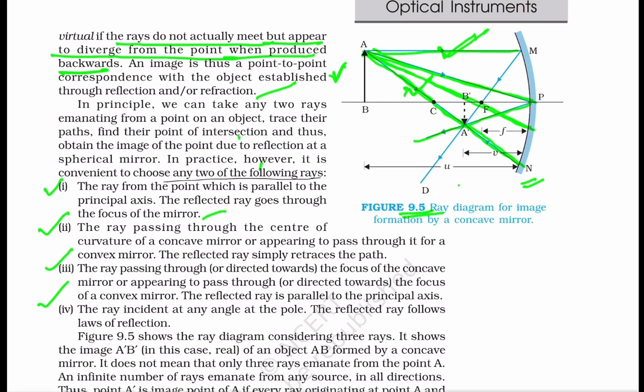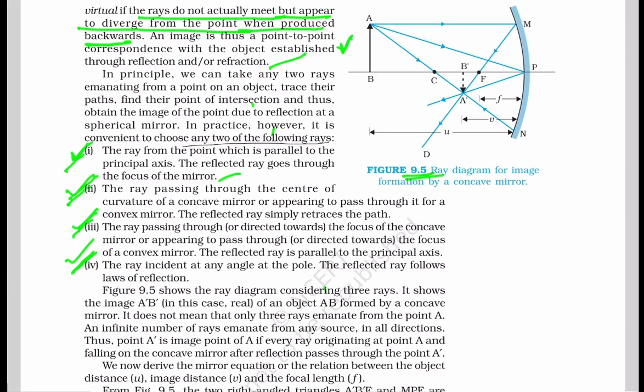So, any of these four rays we can take to construct an image. Let us move further for deriving the mirror equation. For this, let us consider an object AB placed in front of a concave mirror, and an inverted image A prime B prime is formed.